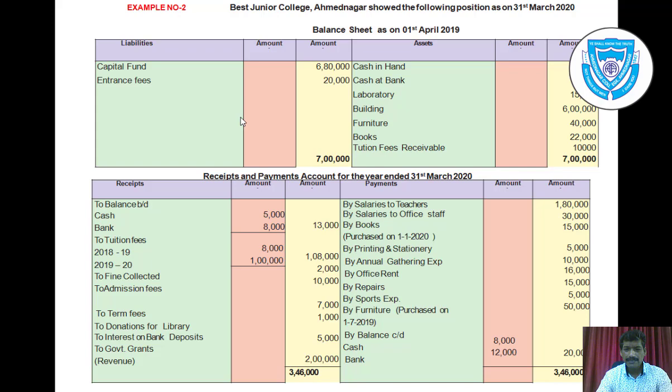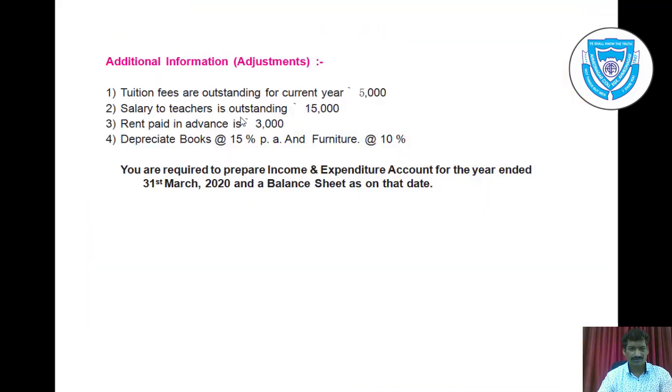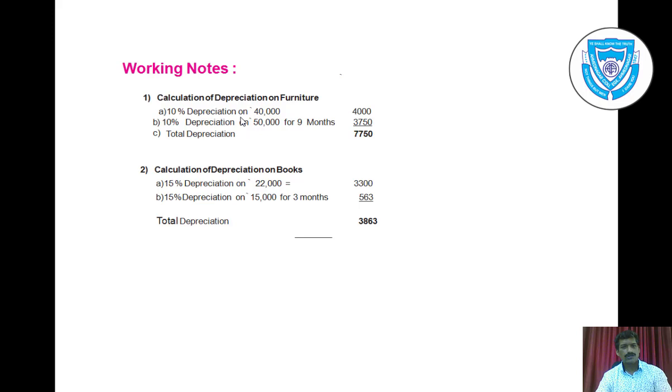That means for 9 months this additional furniture is used. So on rupees 40,000, you can see the working note here. On 40,000, full depreciation is charged at the rate of 10%, that is 4,000, and on 50,000, that is the additional furniture, only 9 months depreciation is charged, rupees 3,750. That means we got two depreciations here.